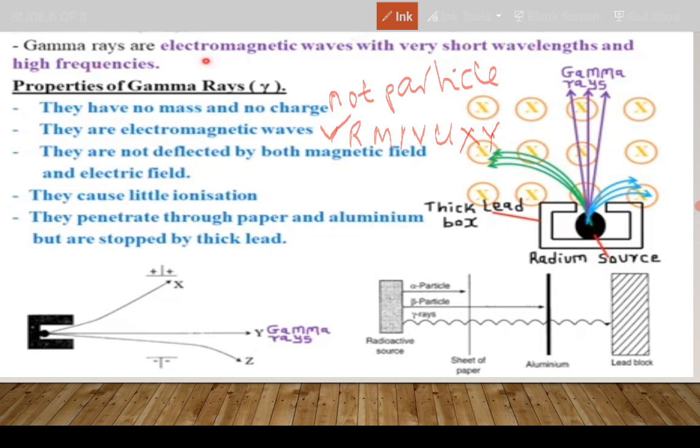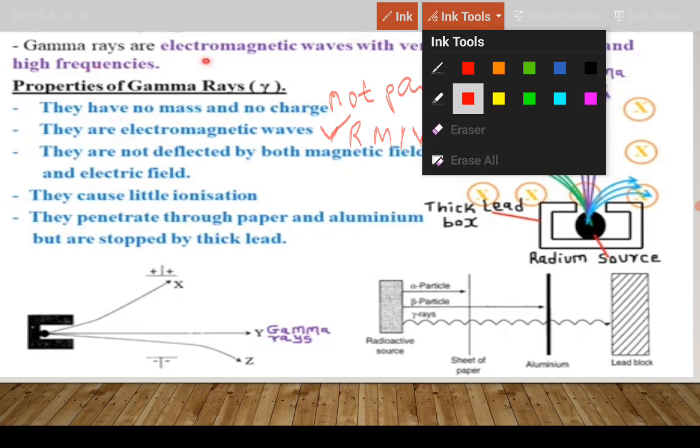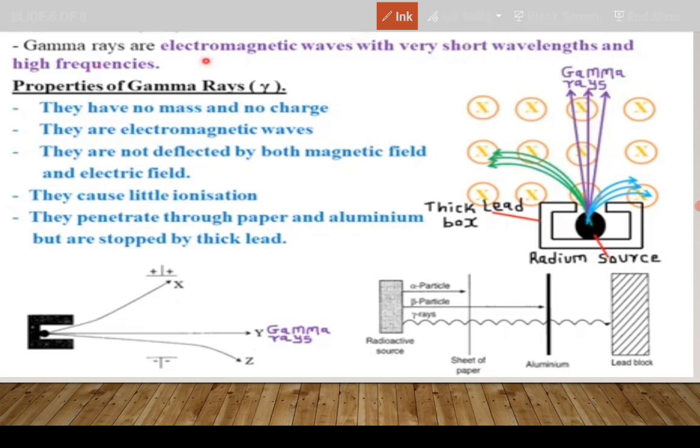There are 7. All right, so gamma, this one, has very high frequency and very high energy and very high speed compared to the others. Why? Because of the high frequency. All right. So they are electromagnetic waves. As all electromagnetic waves, they have a speed of 3 times 10 to the power 8 meters per second.